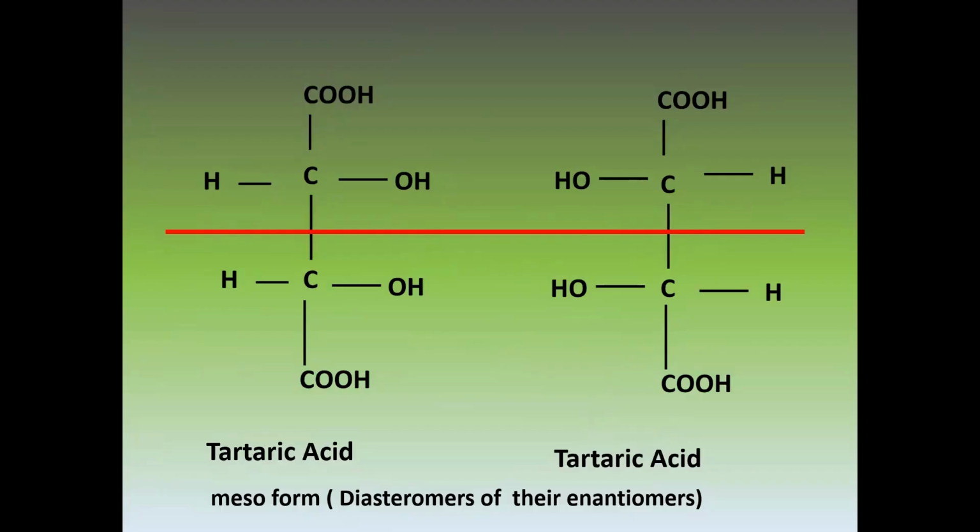Similarly, these are the diastereomers of the enantiomers. Collectively, you can say enantiomers are relative to diastereomers because they have the same molecular formula, but these are optically inactive, while the enantiomers are optically active. Dextro and levo isomers are called enantiomers, while these are called diastereomers because these are optically inactive.